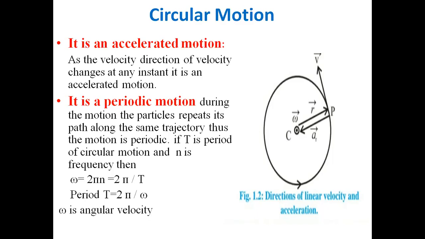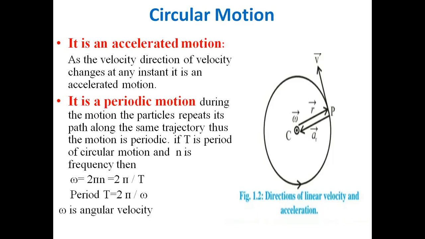It is a periodic motion. The motion which repeats its path in an equal interval of time is called periodic motion. So circular motion is periodic motion. It means that during circular motion, the particle repeats its path along the same trajectory. This motion, circular motion, is called periodic motion.